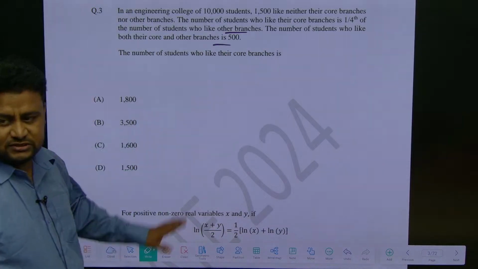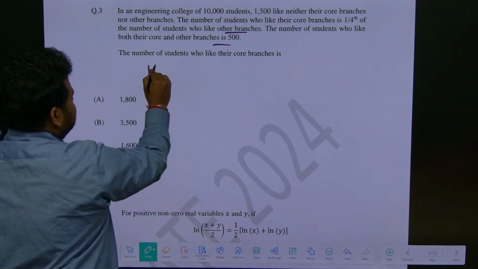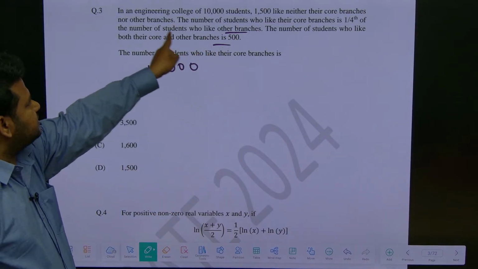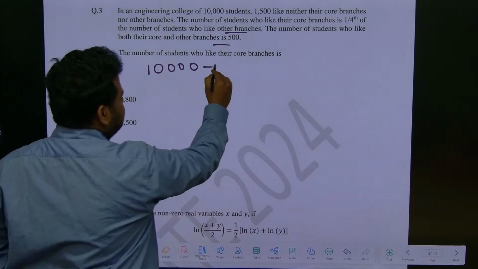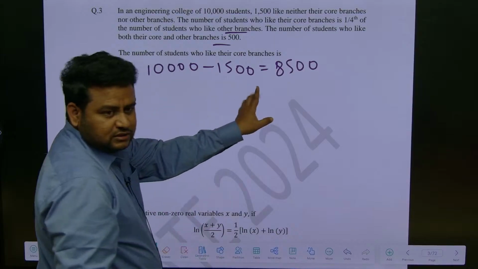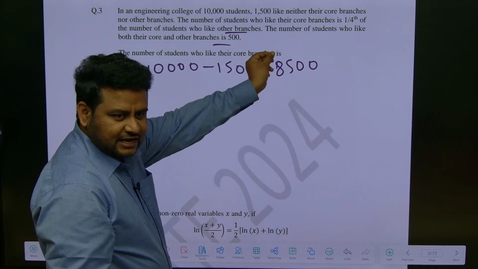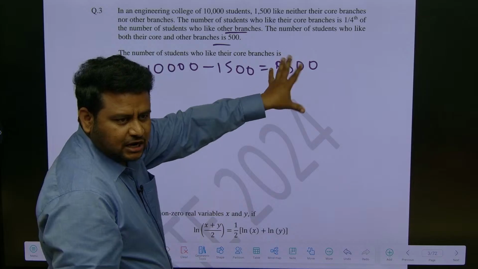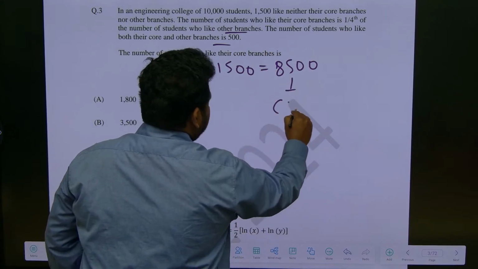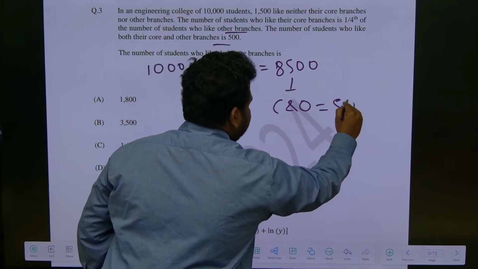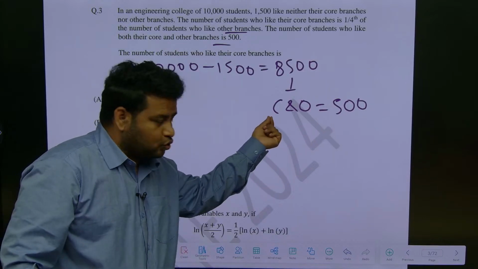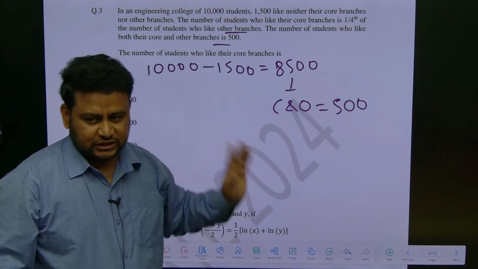So let us write down this scenario. 10,000 students are there. Out of this, 1,500 like neither core branch nor other branches. So I should remove 1,500. If I remove, this will be 8,500. Correct? Calculation. 8,500 students will either like core branch or other branch or both. Out of this 8,500, there are 500 students who like both core and other branches. Clear?